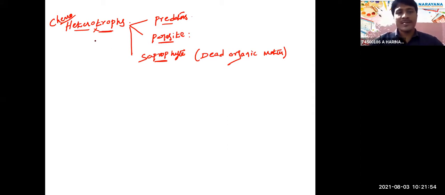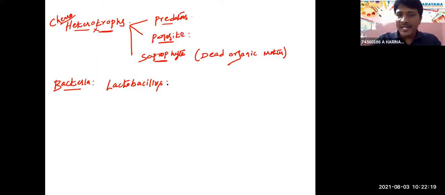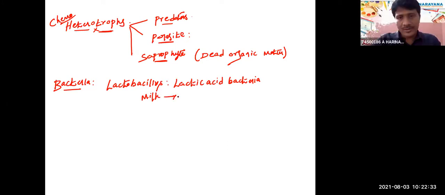This bacteria we are using for human welfare. So many uses are there for bacteria. Did you feel that bacteria always cause diseases? No. Only some bacteria cause diseases, but many bacteria we use for human welfare. The best example is lactobacillus. What is the function? Milk to curd. Another name for lactobacillus is lactic acid bacteria. It converts milk into curd.